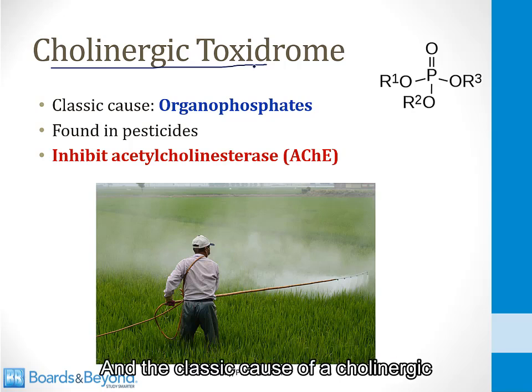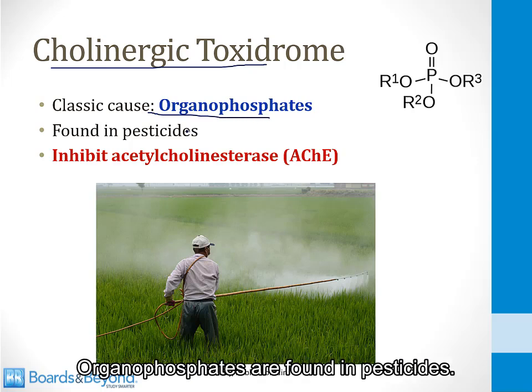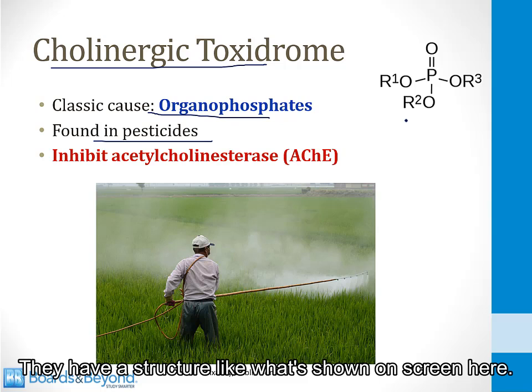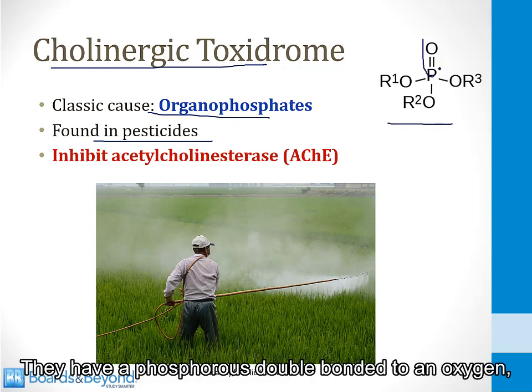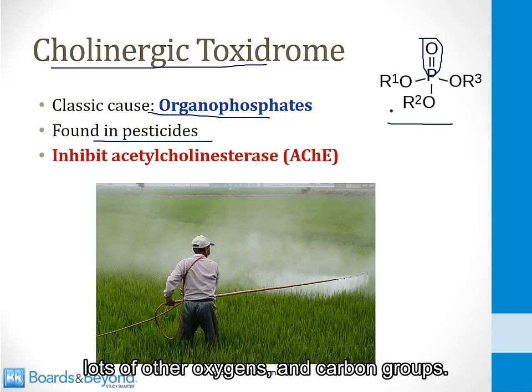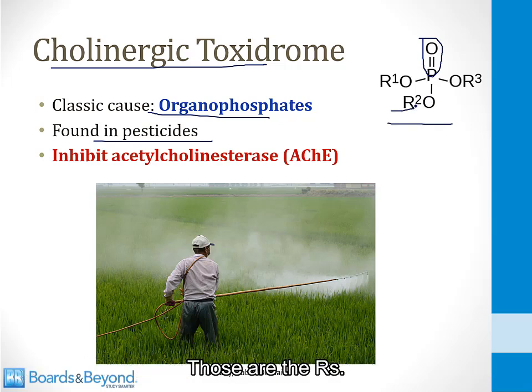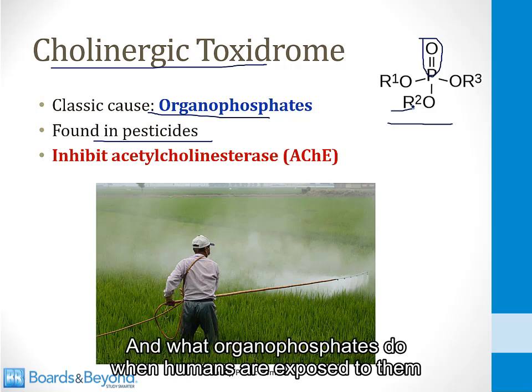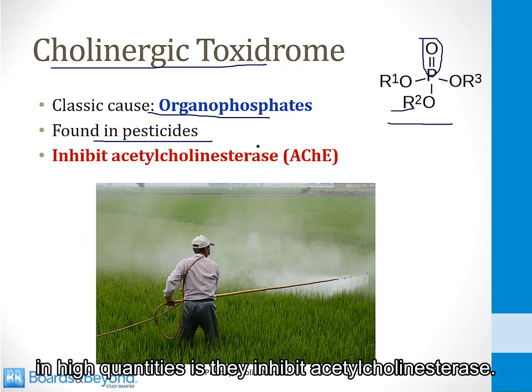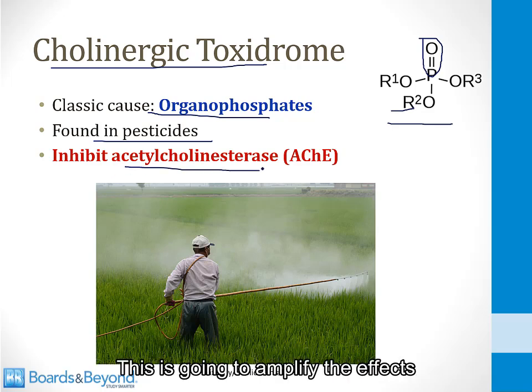And the classic cause of a cholinergic toxidrome is organophosphates. Organophosphates are found in pesticides. They have a structure like what's shown on the screen here. They have a phosphorus double bonded to an oxygen, lots of other oxygens and carbon groups, those are the R's. And what organophosphates do when humans are exposed to them in high quantities is they inhibit acetylcholinesterase. This is going to amplify the effects of acetylcholine throughout the body.